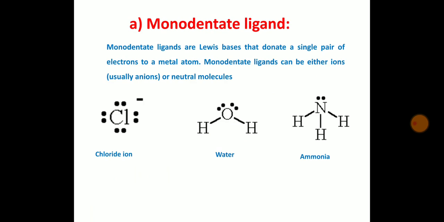Monodentate ligands are Lewis bases which can donate only one lone pair of electrons to the central metal atom. So in a monodentate ligand, only one atom is responsible for the donation of the lone pair of electrons to the central metal atom. It can be either ions or neutral molecules. For example, chloride ions, water molecule, and ammonia molecules are well-known examples of monodentate ligands.